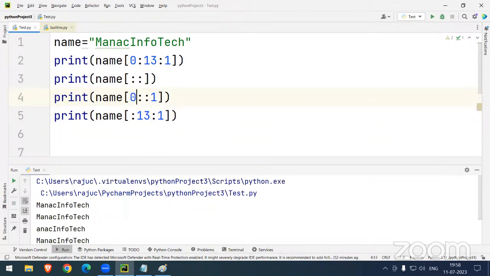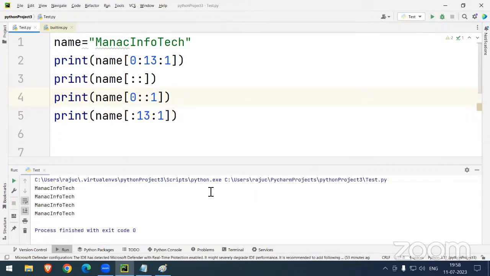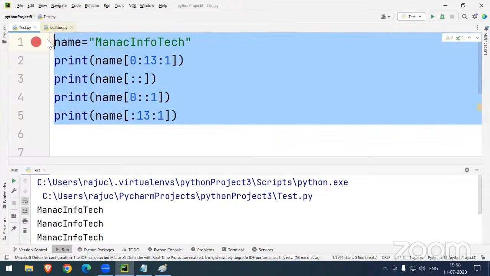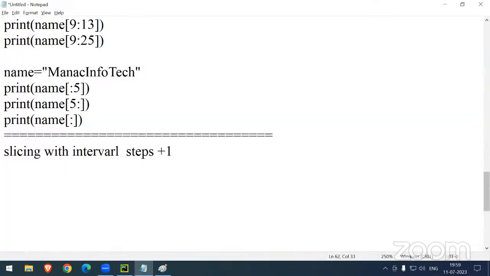The starting indexing is 0. MANAC Infotech. Indexing goes one digit at a time: 0 plus 1, 1 plus 1, 2 plus 1, 3 plus 1. If you're not specifying the interval also, it automatically calculates with 1. So this concept is very clear, the interval concept. Yes, sir. Okay, so I can teach you.